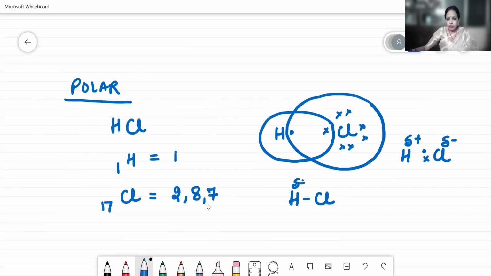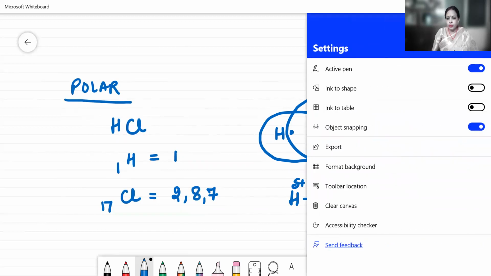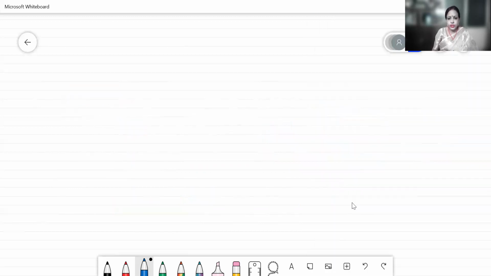Hence, you will show the partial positive and the partial negative charge respectively on both the atoms in the line diagram. This is called polarity, the development of the partial positive and the negative charges. Hence, this bond is known as polar covalent bond. So I hope these videos will help you in drawing these structures.